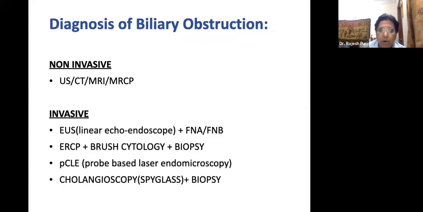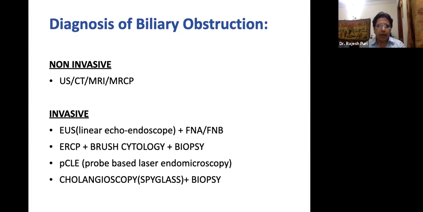As I'm talking about malignant hilar stricture, that means your diagnosis is clear that you are dealing with malignant disease. The only problem is if you are not very sure. The diagnosis of biliary obstruction can be made by CT, MRI or MRCP, but that doesn't give any tissue diagnosis; it gives the morphological diagnosis of benign versus malignancy.